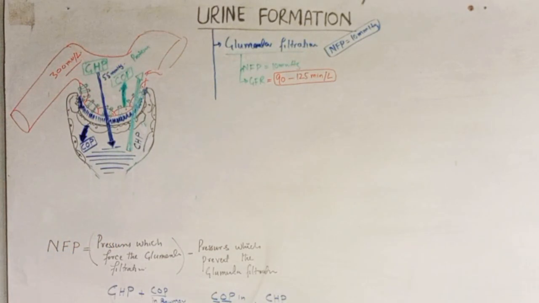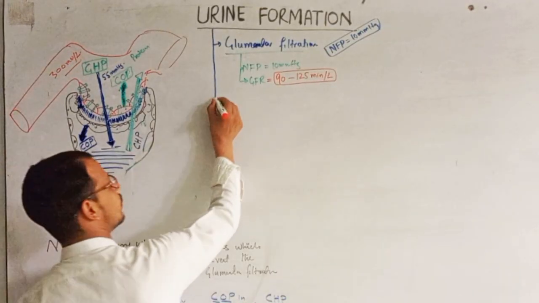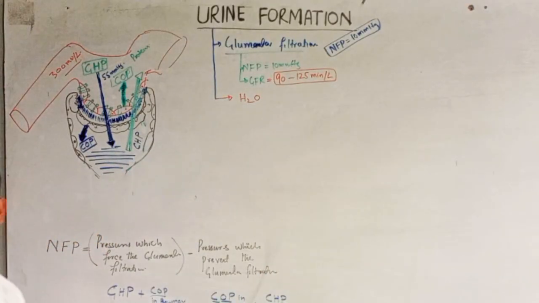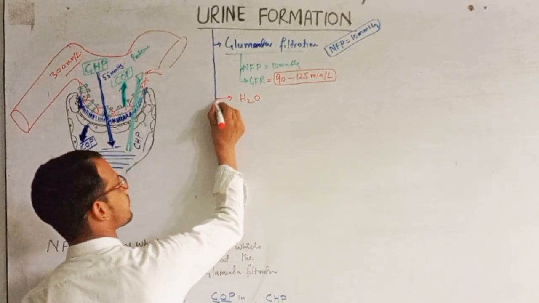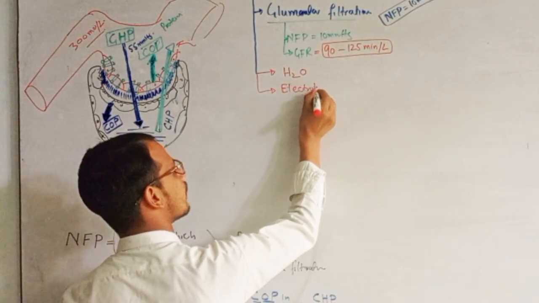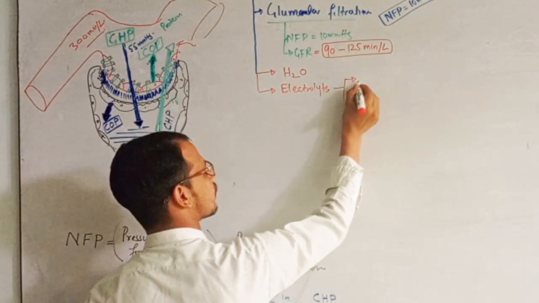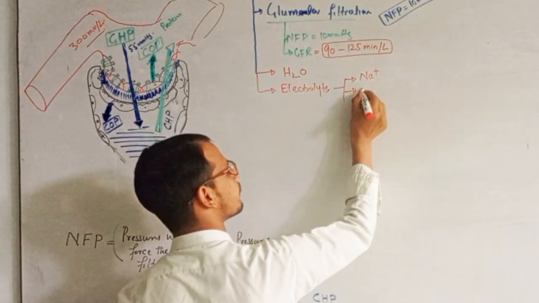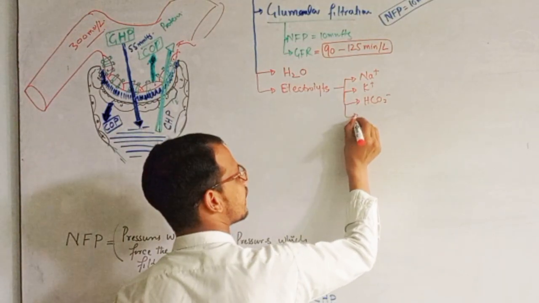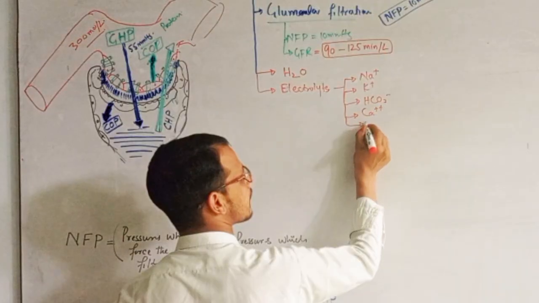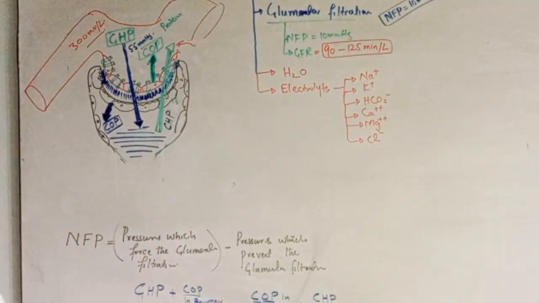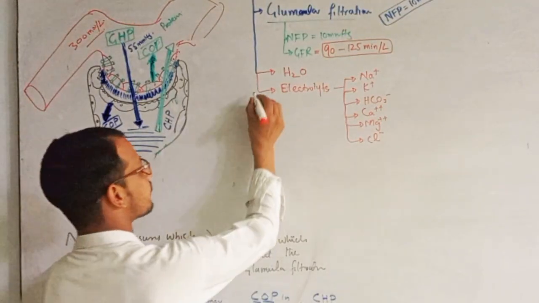Right? In glomerular filtration, which things leave the glomerulus? First, water. Water will leave the glomerulus. Second, sodium or electrolytes. In electrolytes, we have a lot of sodium, we have potassium, HCO3 minus bicarbonate, a lot of calcium, magnesium, chloride ion. Right? And also we have nutrients.